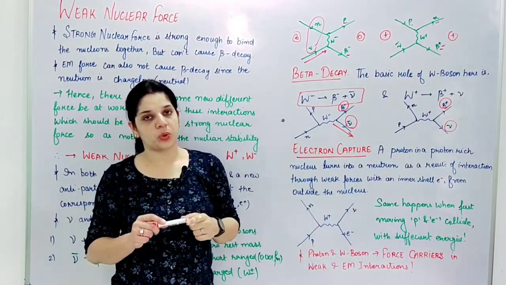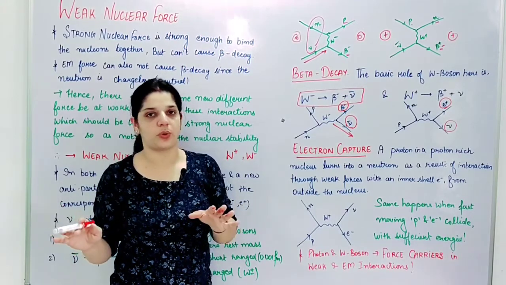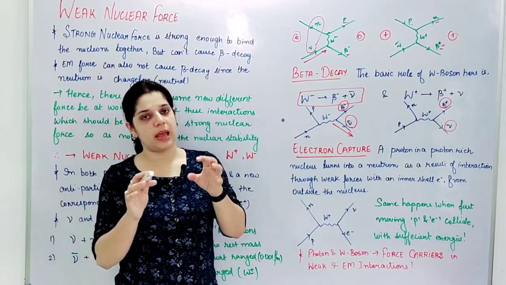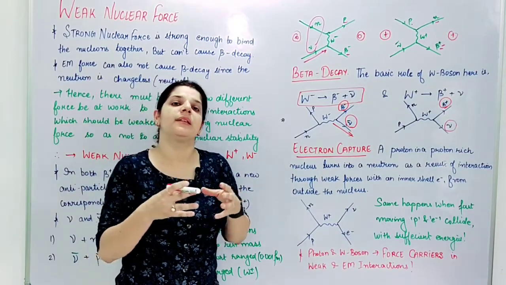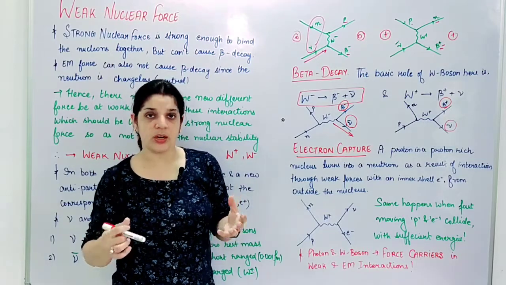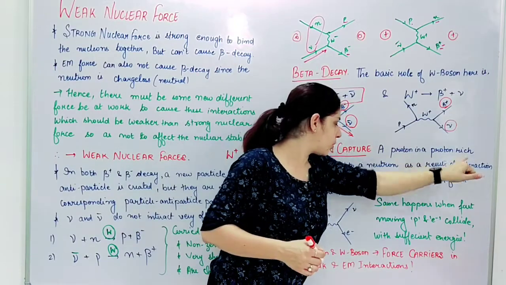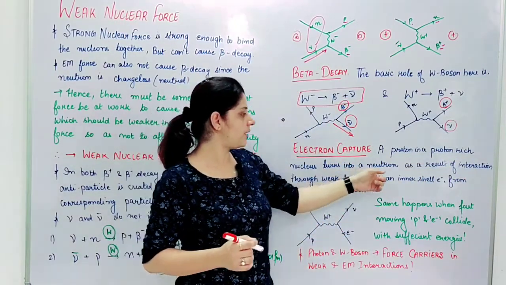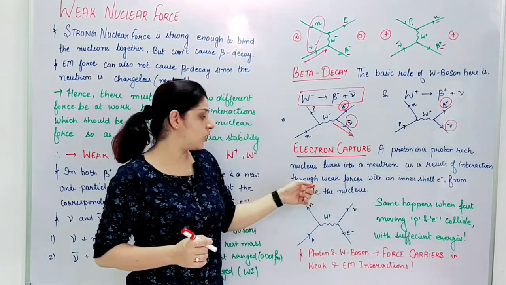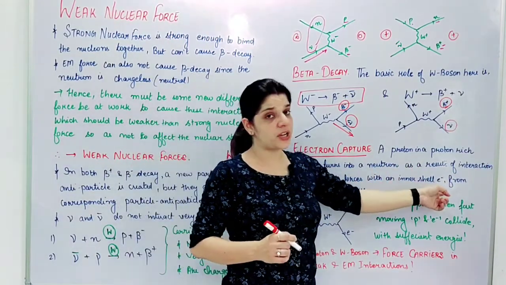Earlier it was a proton rich nucleus, and internally this proton was getting converted to a neutron, right? But here it is an electron capture, as the name suggests. Now this proton rich nucleus will capture an electron from somewhere. A proton in a proton rich nucleus turns into a neutron as a result of interaction through weak forces with an inner shell electron.